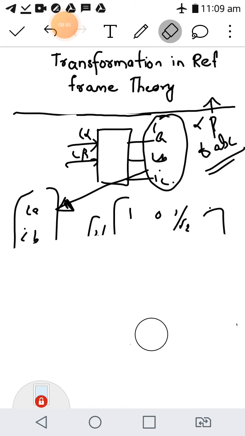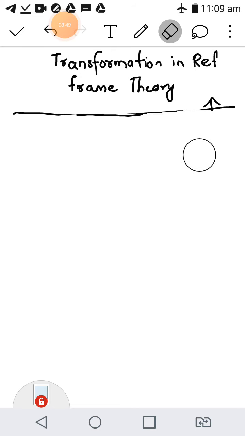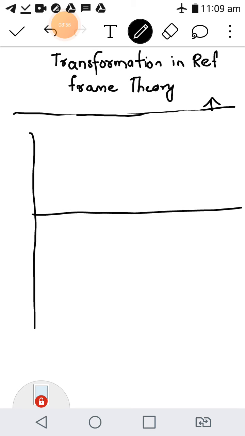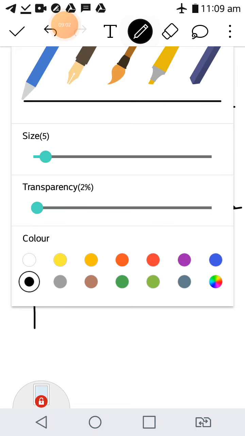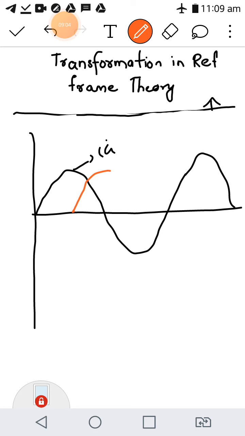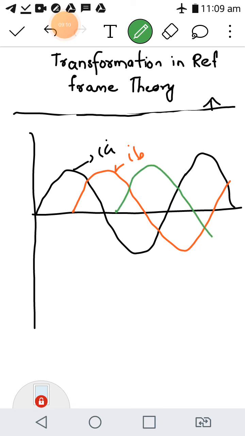Now I will show an example of how this ABC will be transformed into alpha beta. Suppose we have a three-phase current. Let this be IA, 120 degree displaced you have IB, and again 120 degree displaced you have IC.